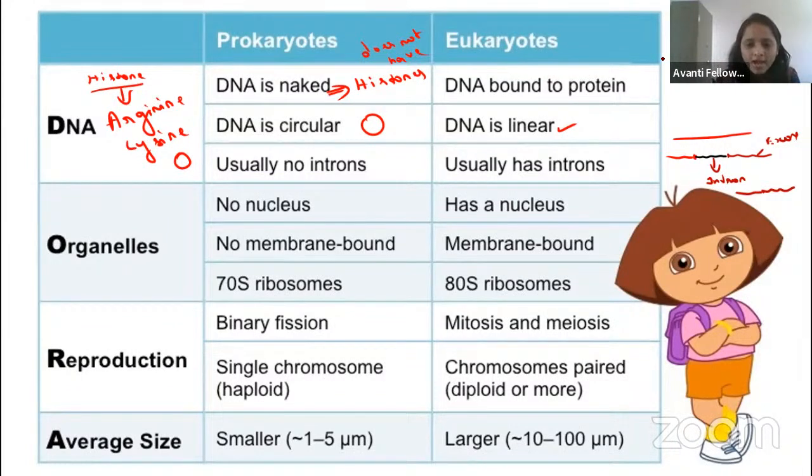Okay, guys. If you have doubt, ask me. So now let us come to the nucleus. How is the nucleus in the prokaryotes? There is no nucleus in the prokaryotes, right, guys? Because the DNA is suspended in the cytoplasm. It does not have a nucleus, and no organelle is there at all in the prokaryotes.